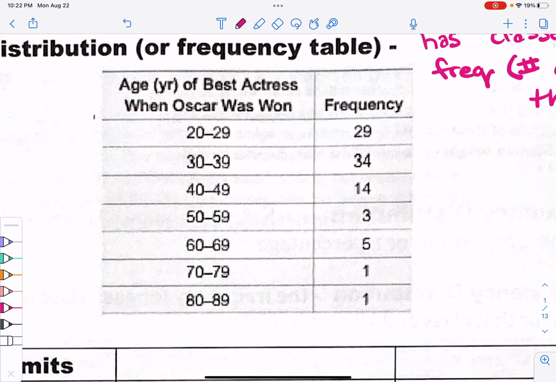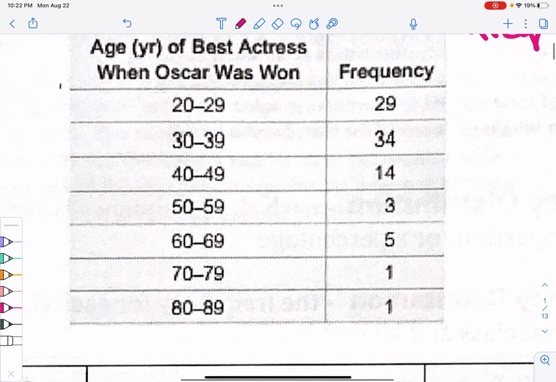If we dissect this table, we have the age of Best Actress when the Oscar was won. Like Academy Awards, how old was the actress when she won the Oscar? We have 29 people who were ages 20 to 29 years old.